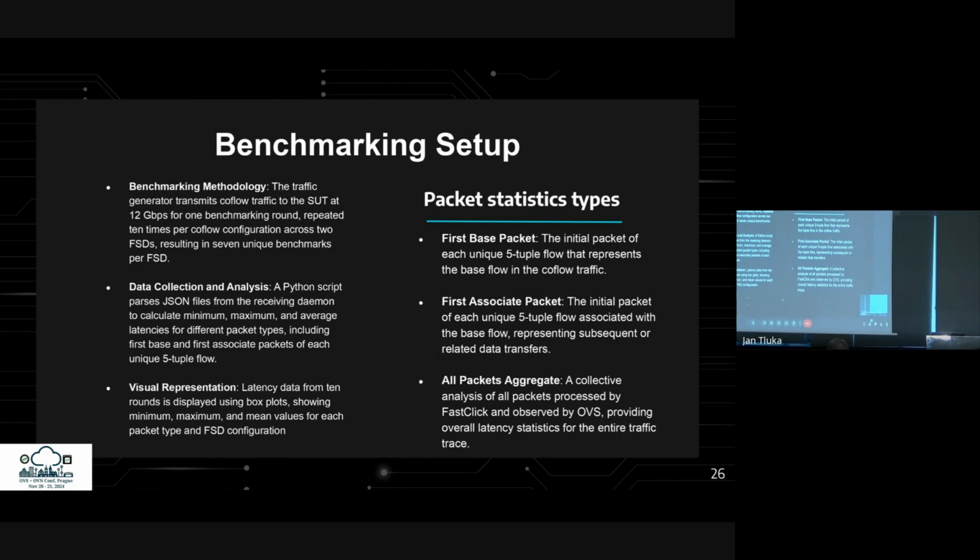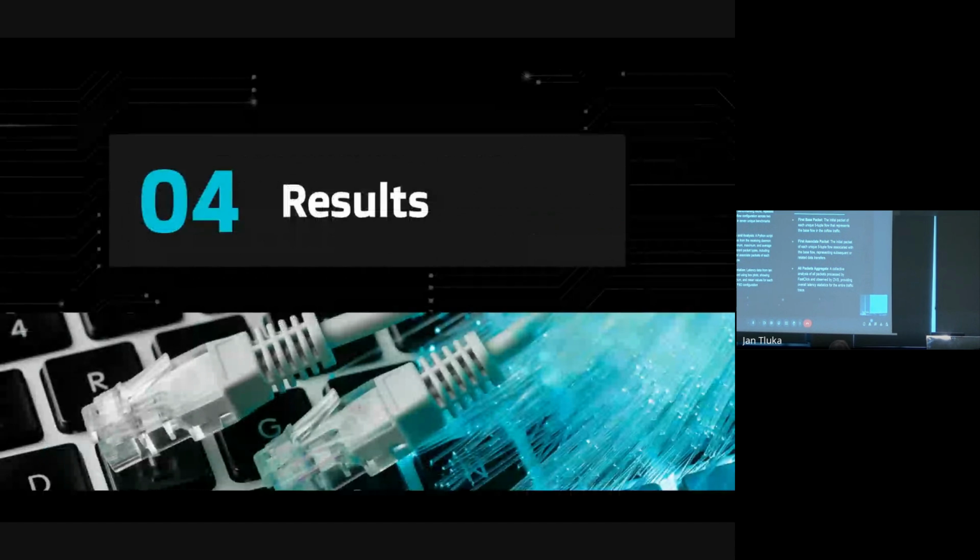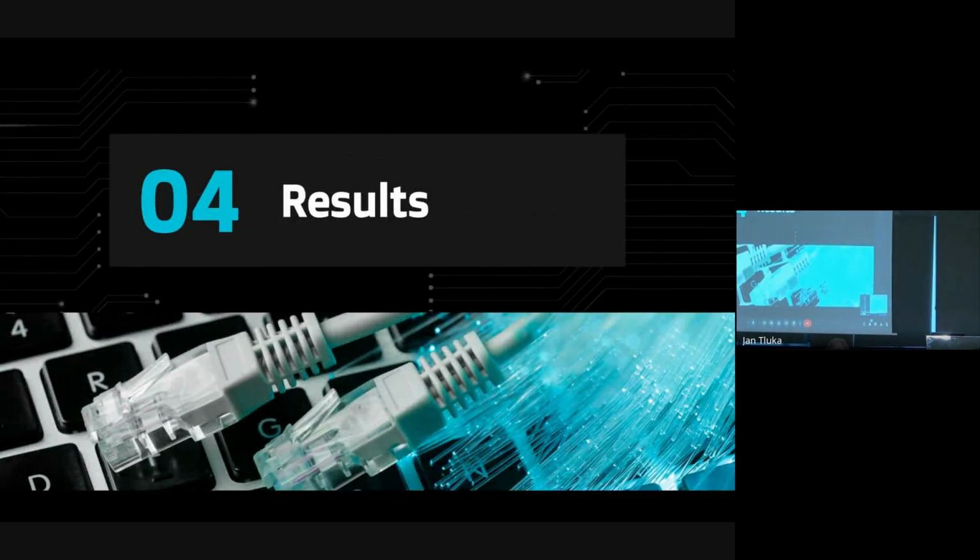A Python script parses JSON files from the receiving daemon to calculate minimum, maximum, and average latencies. These include metrics for the first packet of each unique 5-tuple base and associated flow, as well as latency for all packets processed by fast-click and observed by OVS. Now let's look at the results.